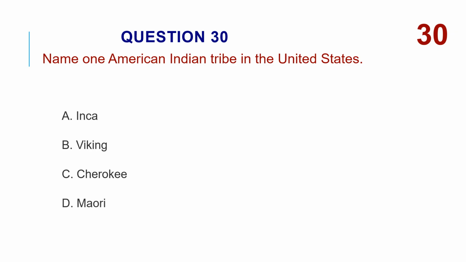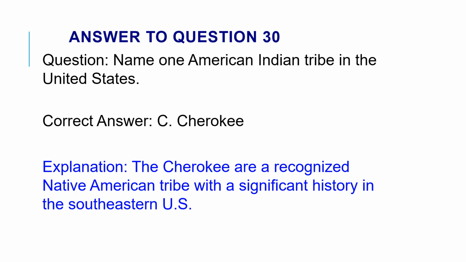Name one American Indian tribe in the United States. A. Inca. B. Viking. C. Cherokee. D. Maori. The correct answer is C. Cherokee. The Cherokee are a recognized Native American tribe with a significant history in the southeastern U.S.